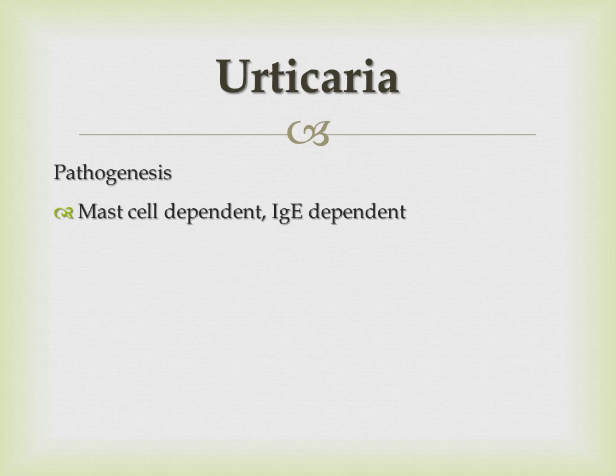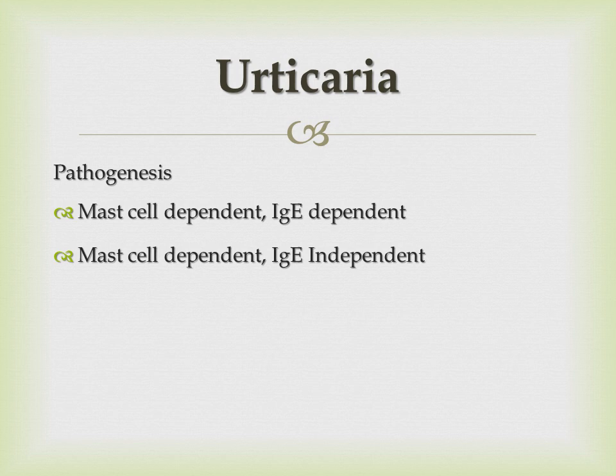The second thing can be mast cell dependent and IgE independent. This variety of urticaria occurs directly from substances that cause the degranulation of the mast cells.